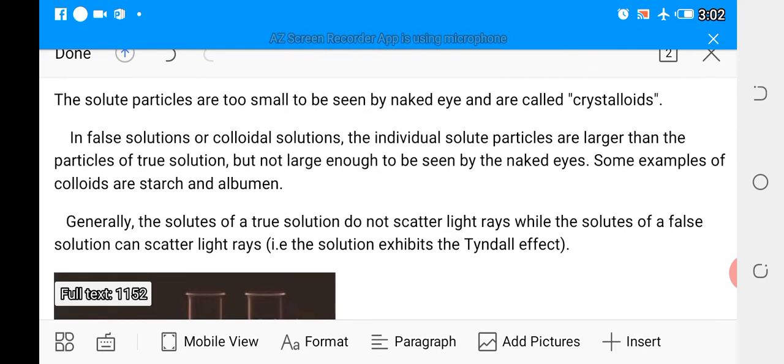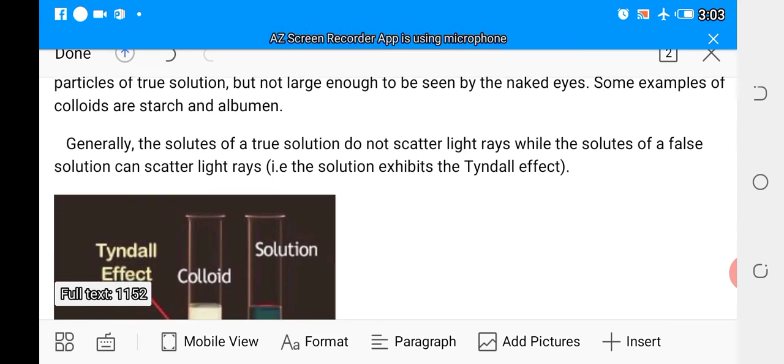Generally, the solute of a true solution does not scatter light rays, while a solute of a false solution can scatter light rays. When you have a plain polarized light focused on a solution inside its container, you will discover that there is scattering of light rays by the particles of the false solution. That is, the solution exhibits the Tyndall effect. Actually, this Tyndall effect was first observed by Michael Faraday.